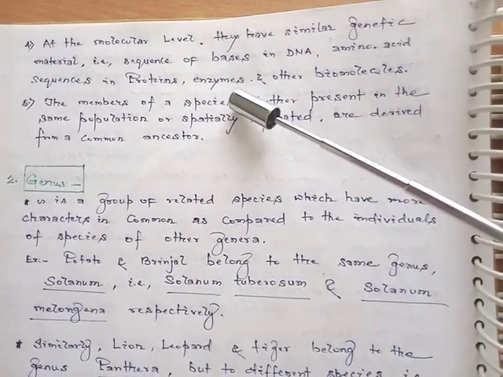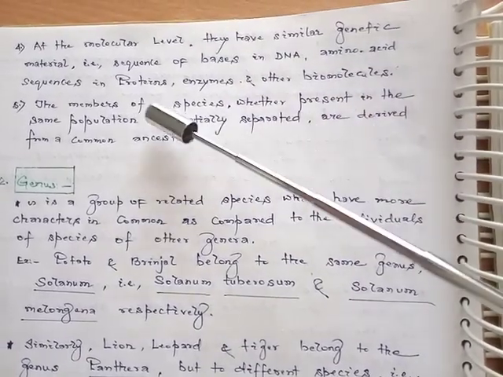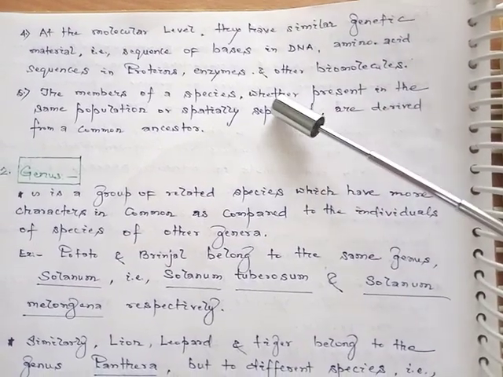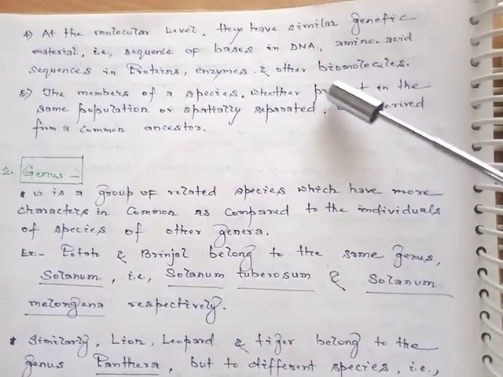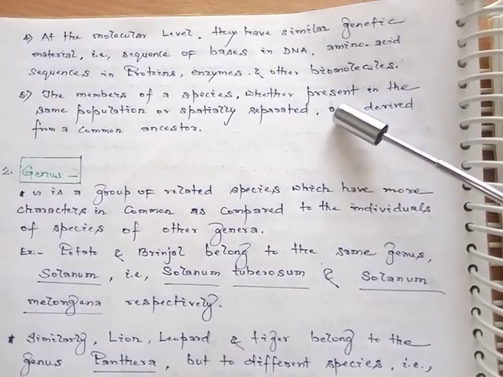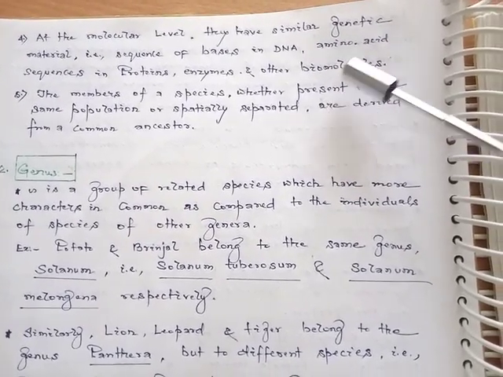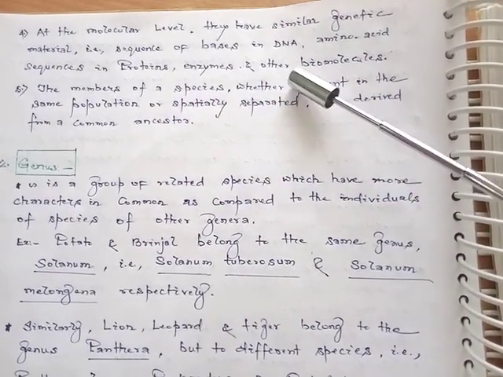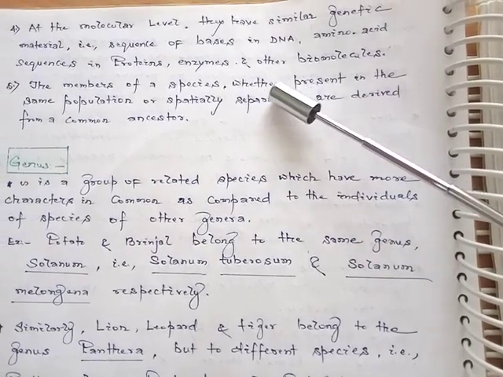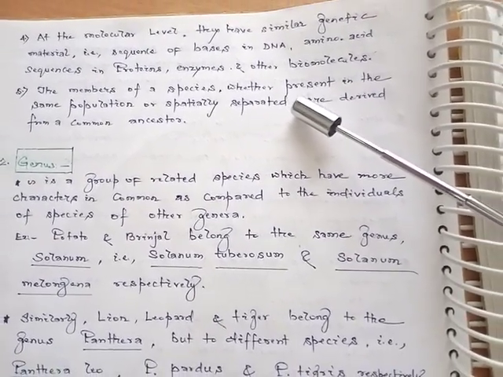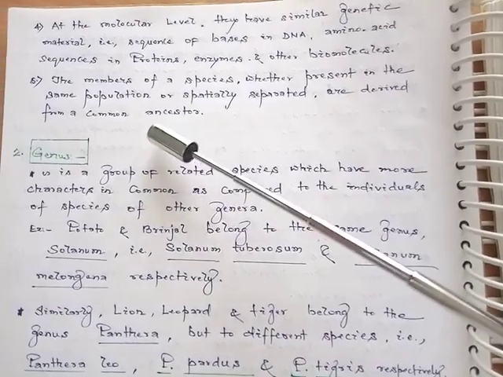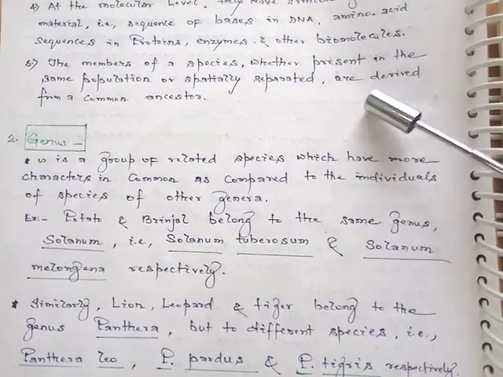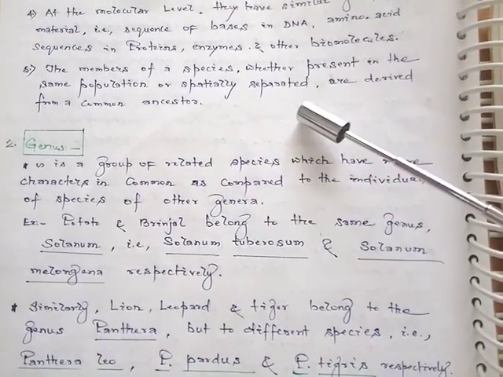At the molecular level, they have similar genetic material, that is, the sequence of bases in DNA and amino acid sequences in proteins, enzymes and other biomolecules. So at the molecular level, species share similar genetic material, meaning the sequence of bases in the DNA and the amino acid sequences in proteins, enzymes and other biomolecules would be the same.